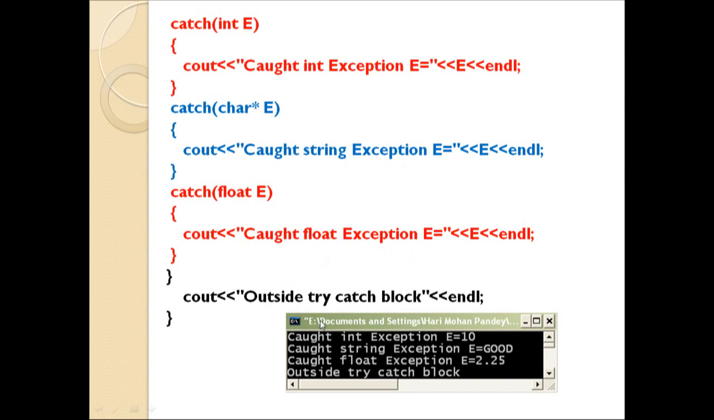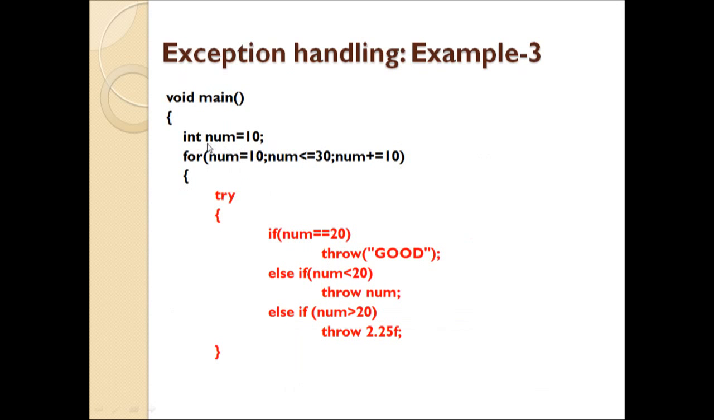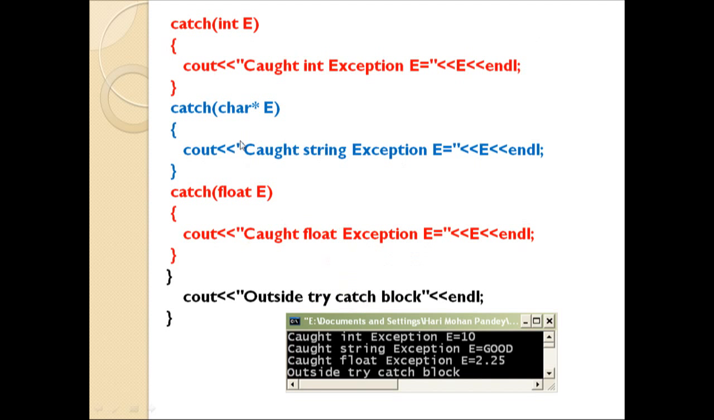As soon as the loop starts executing, the initial value is 20. In the first iteration, the value of num is 10, so control will not execute the first if statement. Control will move to the second if statement, because num is 10, which is less than 20. So this throw statement will get executed, and control will move to the second catch block, and that is why we are getting caught int exception e is equal to 10.